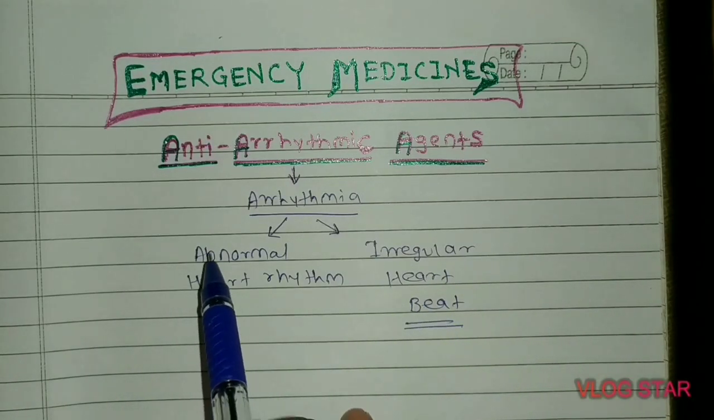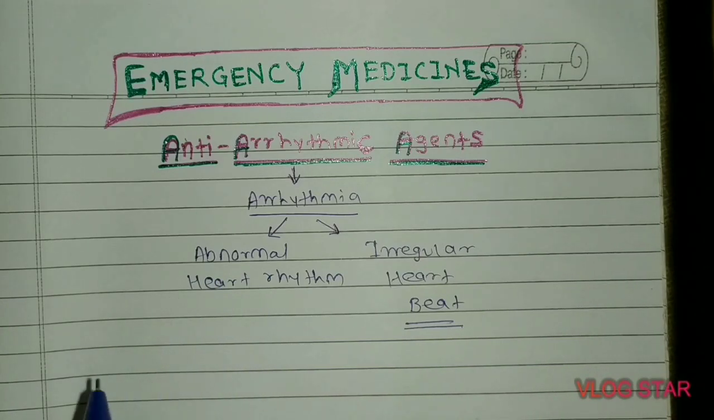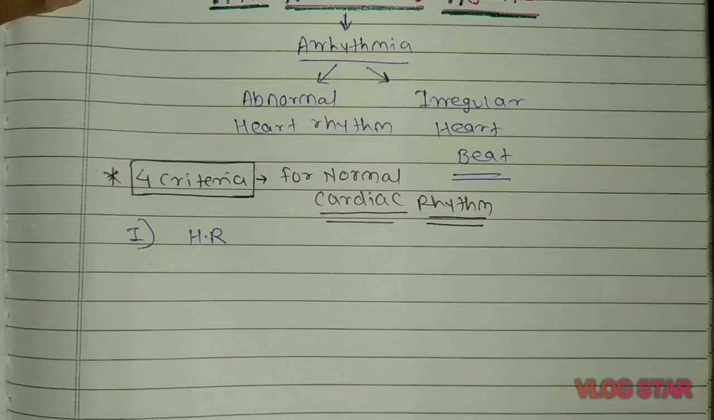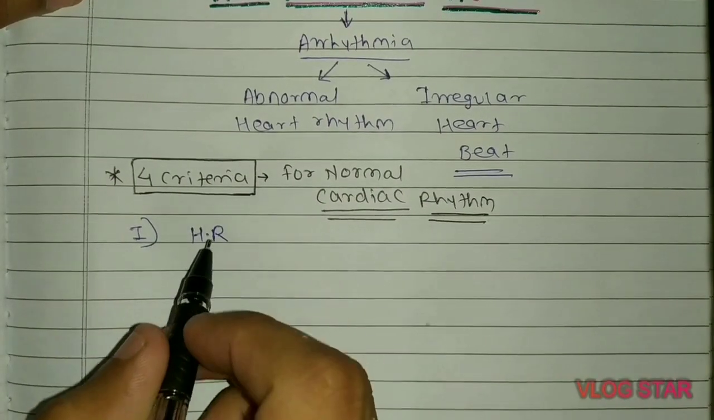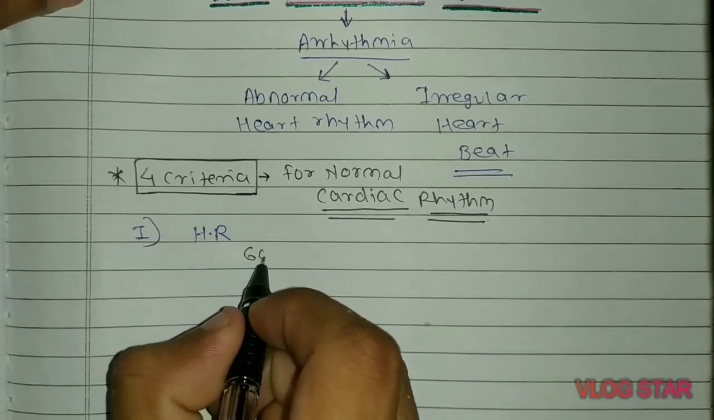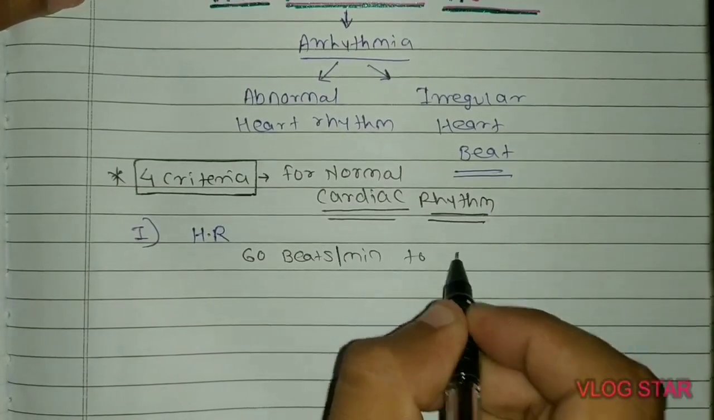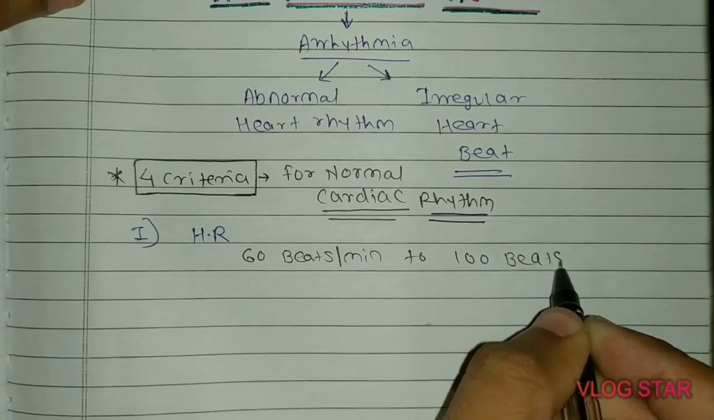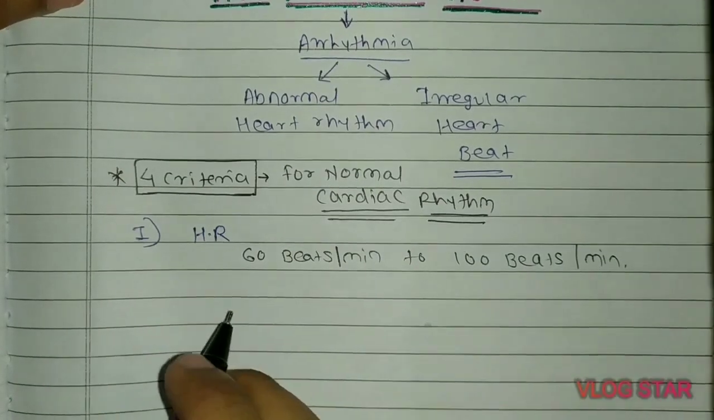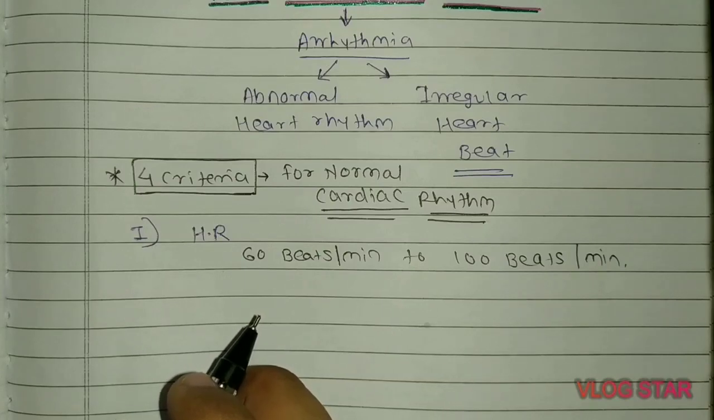In order to know the abnormal heart rhythm, we must know what is the normal heart rhythm, that is, the normal cardiac rhythm. There are usually 4 criteria for the normal cardiac rhythm. The first criteria is that the heart rate of that person must be between 60 beats per minute to 100 beats per minute.